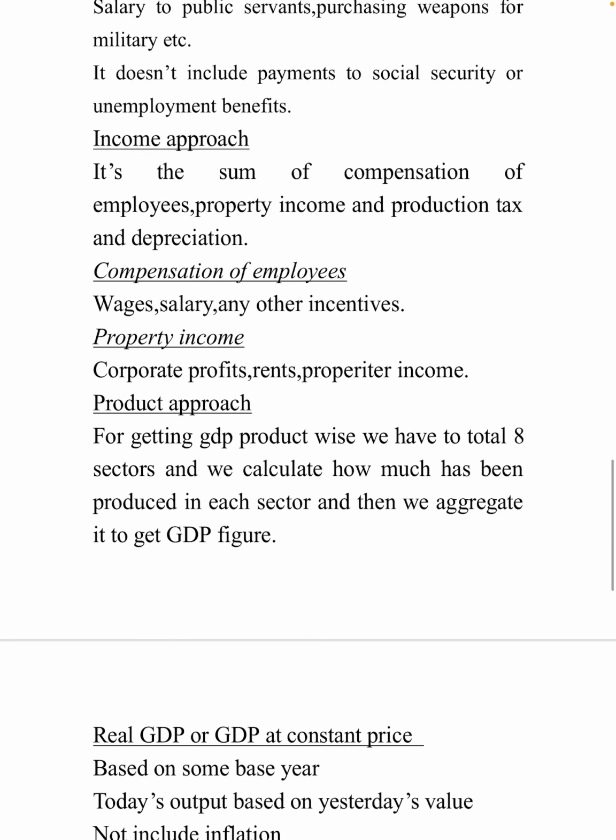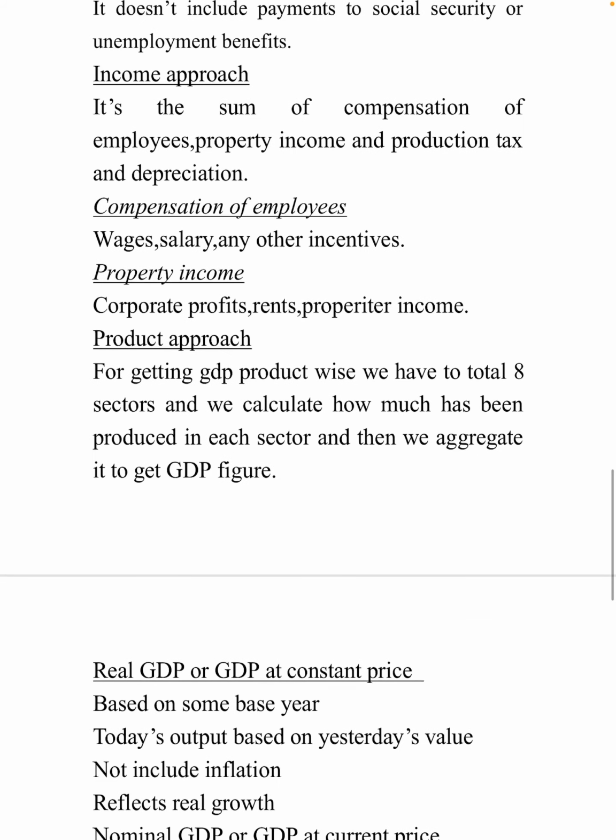Next is the income approach. It's the sum of compensation of employees, property income, and production tax, minus depreciation. So if only these things are given, you have to calculate through the income approach. If the question asks to calculate through the income approach, you can do it. But even if it is not stated, and only these things are given, you have to think income approach.